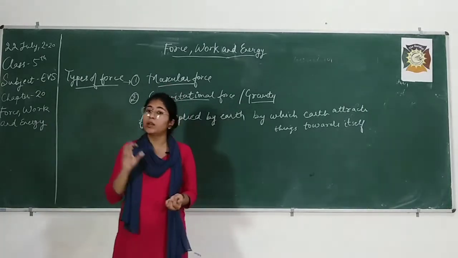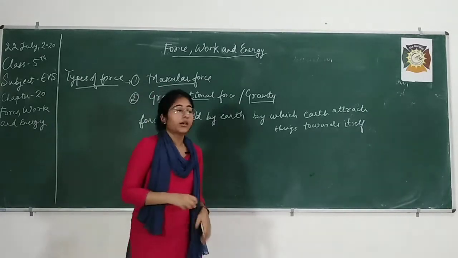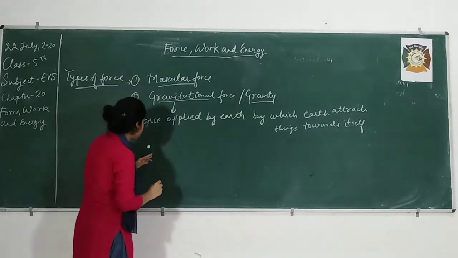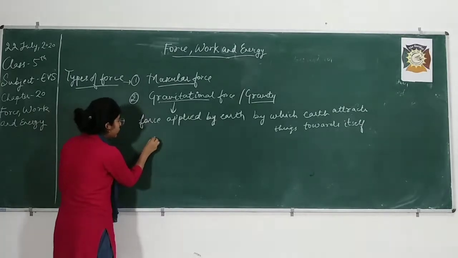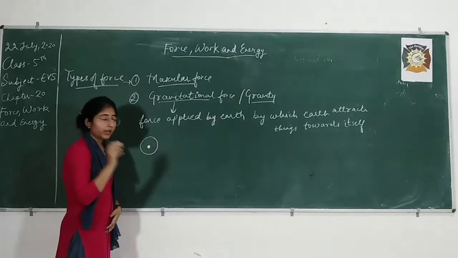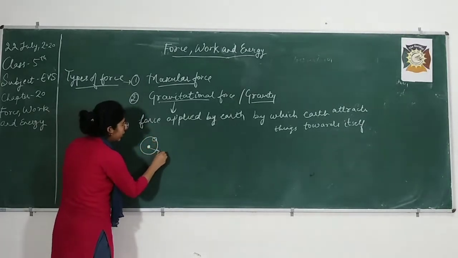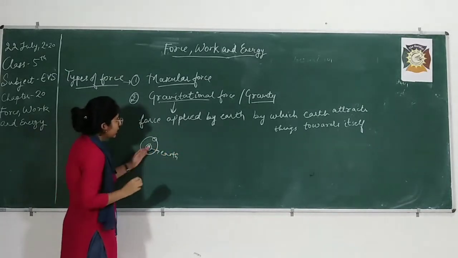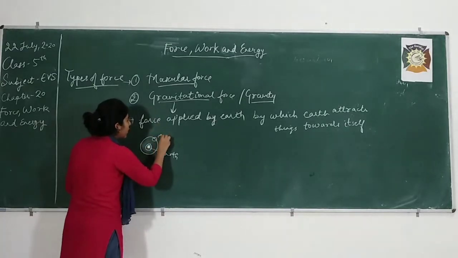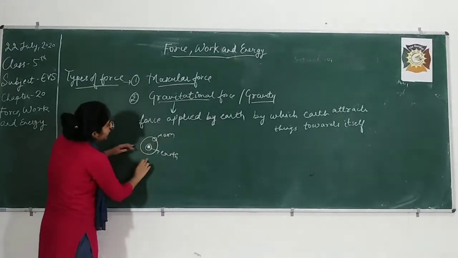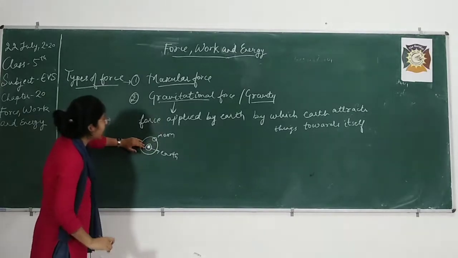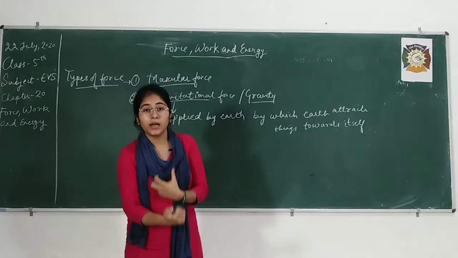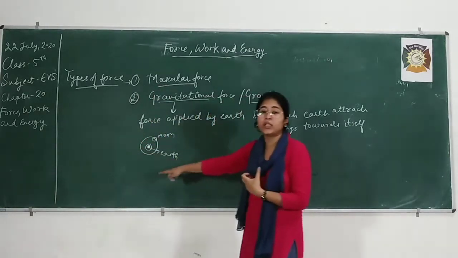Also, you all know that the moon is rotating around the earth, right? If this dot is earth, I represent earth by this, then the moon has a fixed orbit around it, right? This is just a symbol of the rotation. The earth is there and the moon is rotating around it in a fixed orbit. It has a fixed path. Why? Because earth is applying some gravitational force over the moon. Earth is keeping the moon towards it. That's why it is able to rotate in a fixed direction.